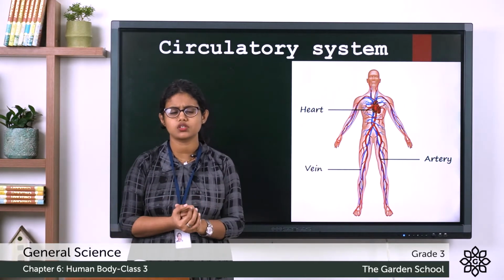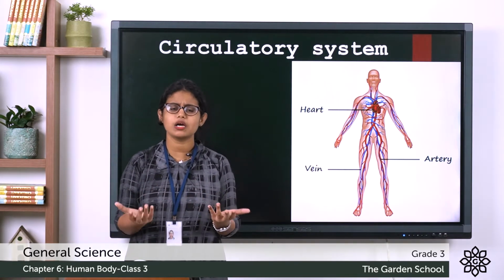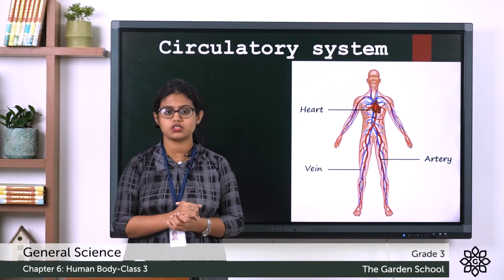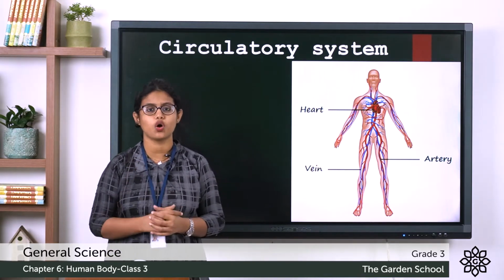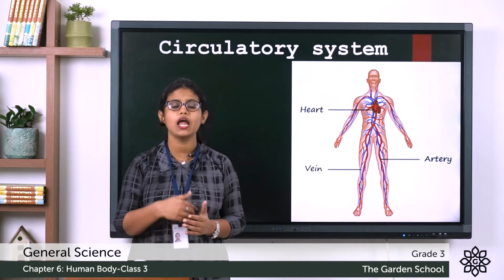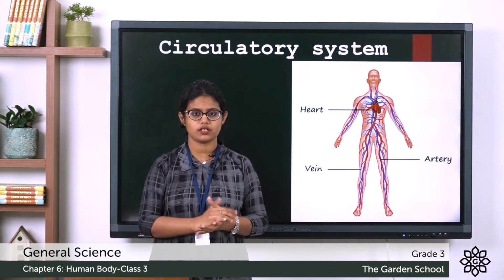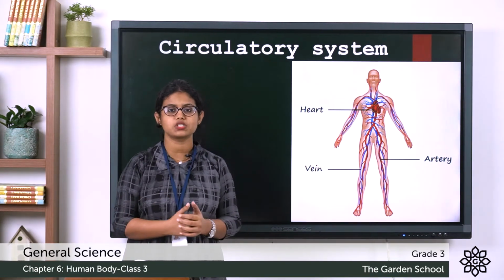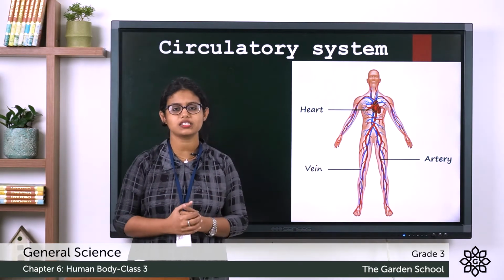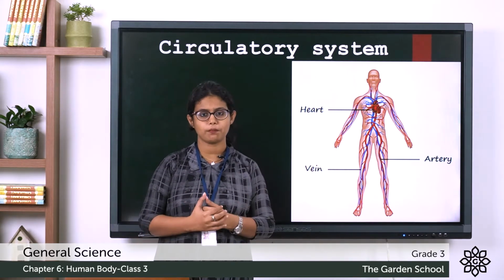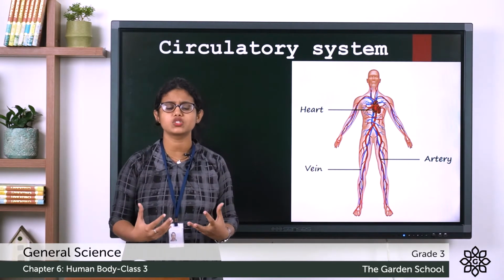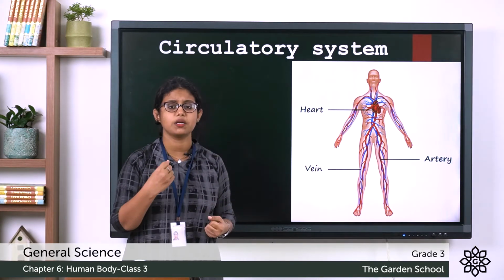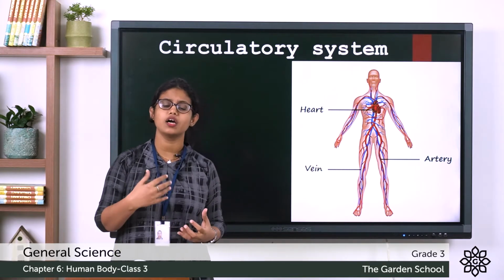And have you ever thought, why is our blood red in color? Because the blood has cells which contain a red substance. You know what that is called? That is called hemoglobin. That hemoglobin makes the blood appear red. So why is our blood red in color? Because of the red substance called hemoglobin. So we learned that the heart works as a pump and it pumps blood to all parts of our body, and it makes the lup-tup sound.